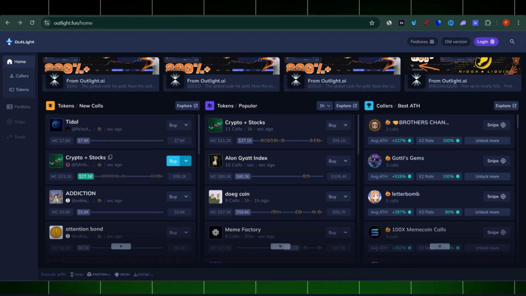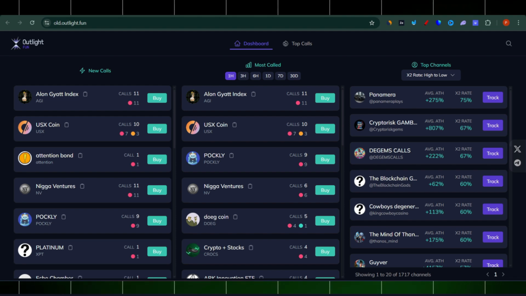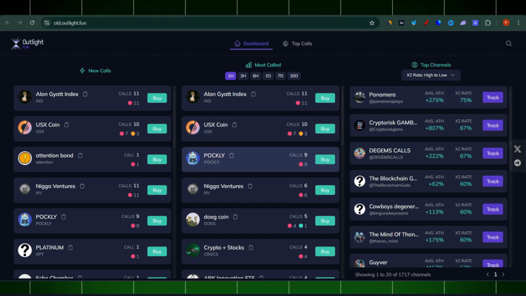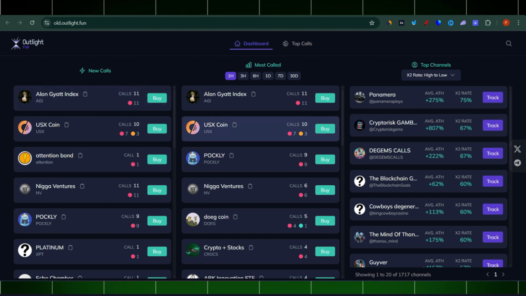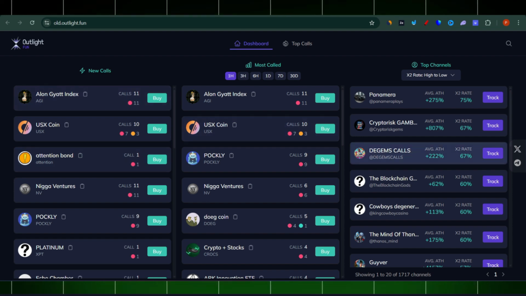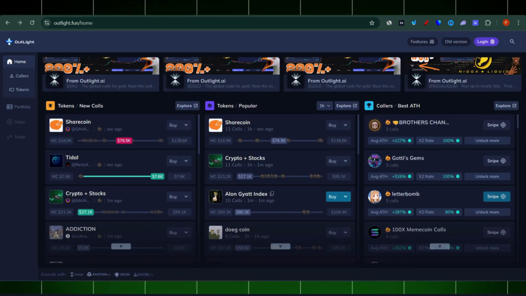There are two more things which I want to mention also. One of them is their old version. I really like the old version of this one. In my opinion, it is a little bit more nicely structured, put it this way. And sometimes the new version is a bit crashing.